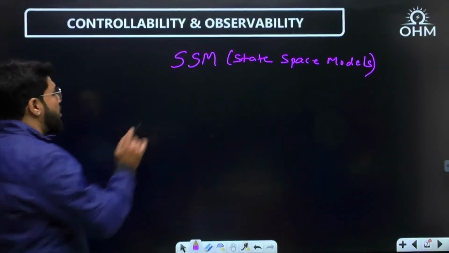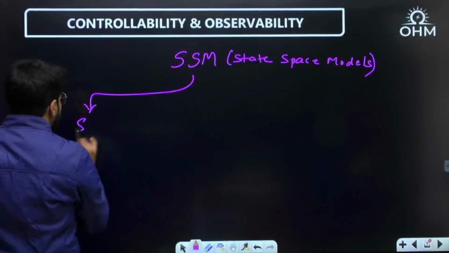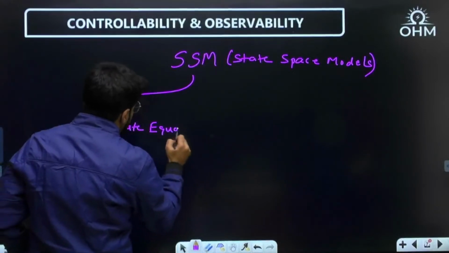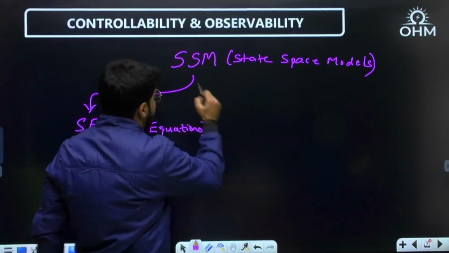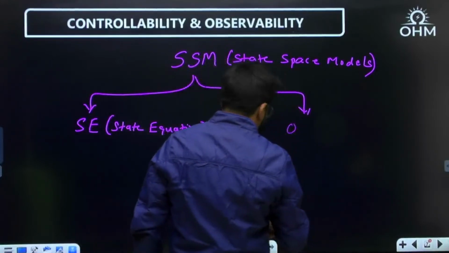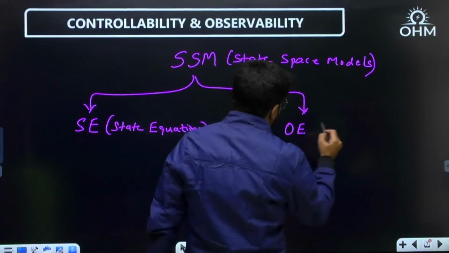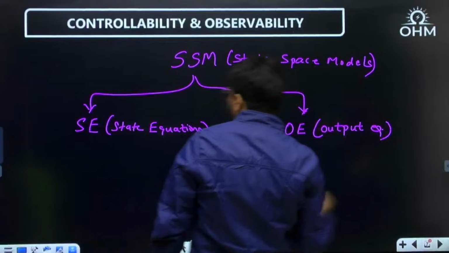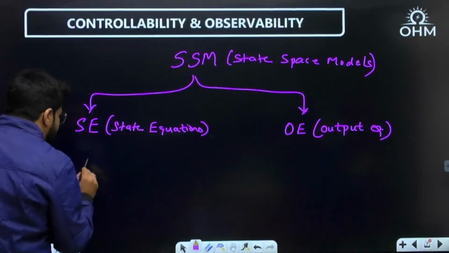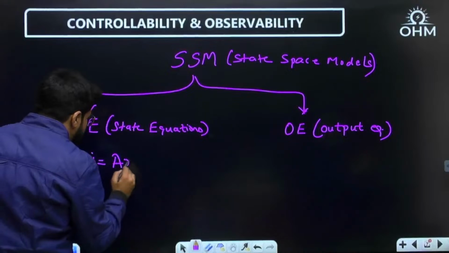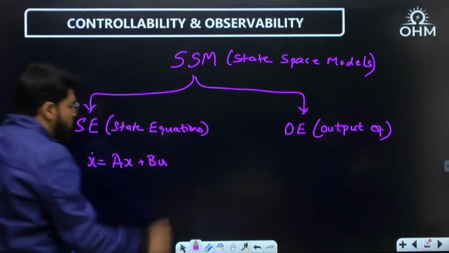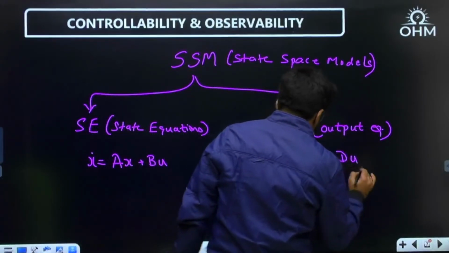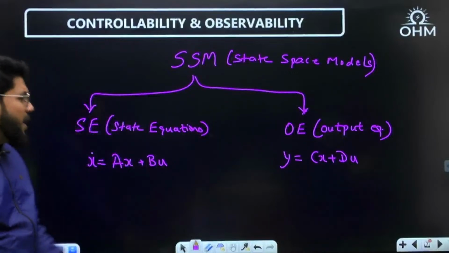The state space model comprises the state equations, SE, and the output equations, OE. The state equation is given by the relation x dot is equal to Ax plus Bu, and the output equation is y is equal to Cx plus Du. As I already mentioned, u is the input and y is the output.